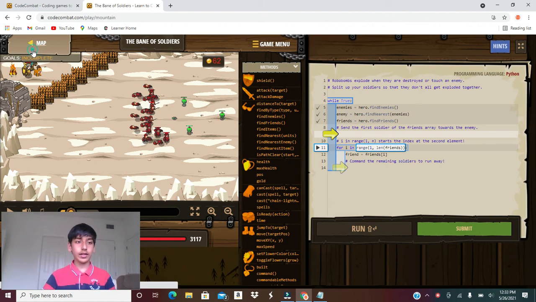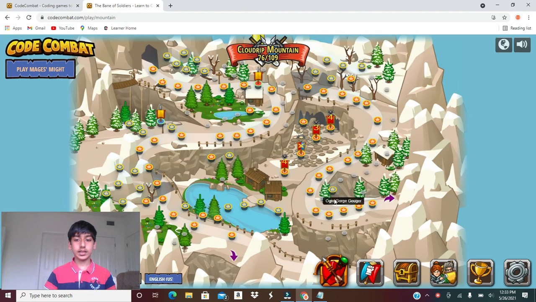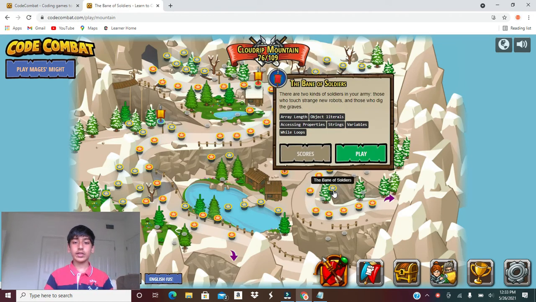And guys, today I am gonna talk about the level, the Bane of Soldiers in Python. So, without any further ado, let's get into it. And today in this level, we are gonna cover array length, object literals, accessing properties, strings, variables, and while loop.